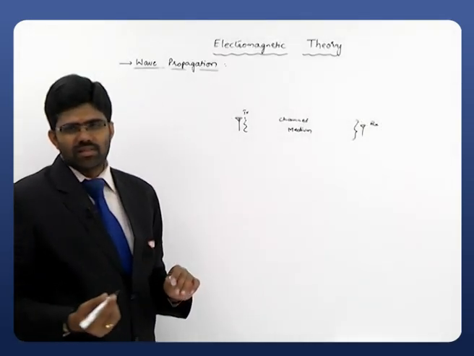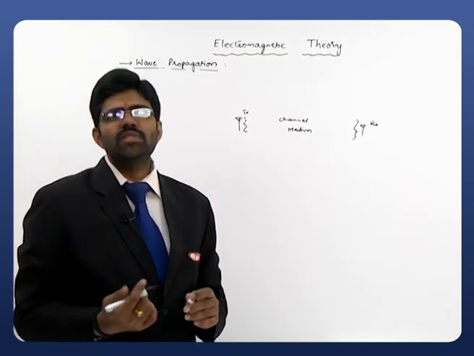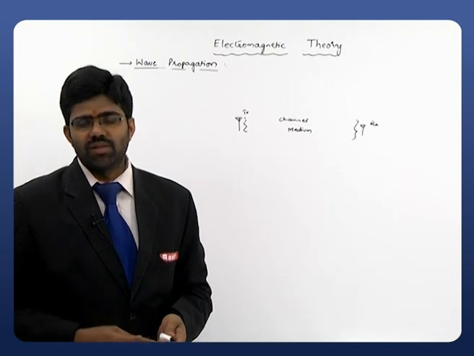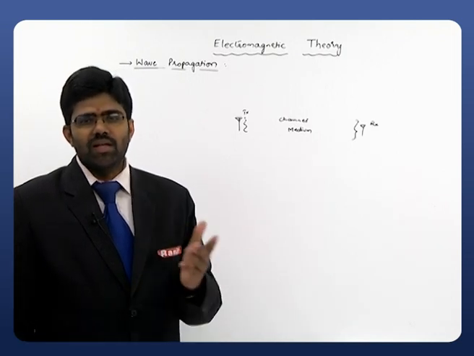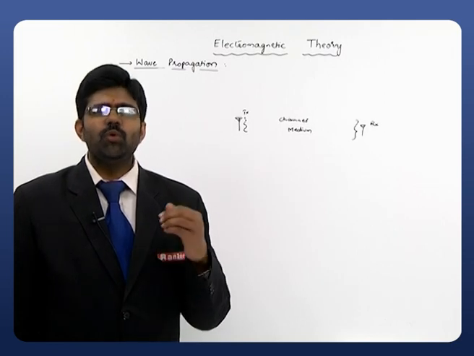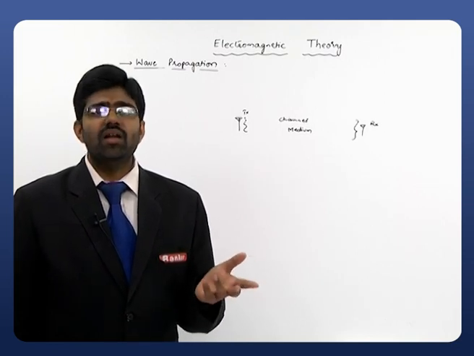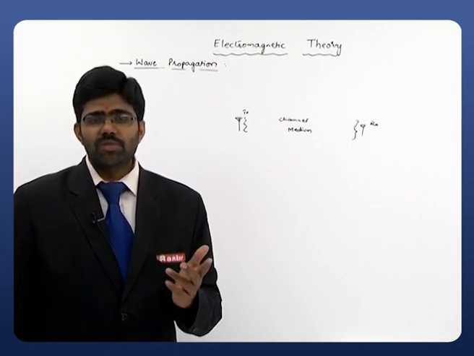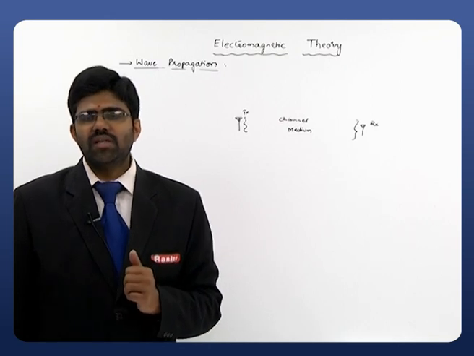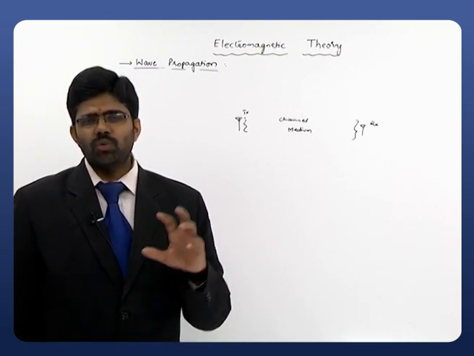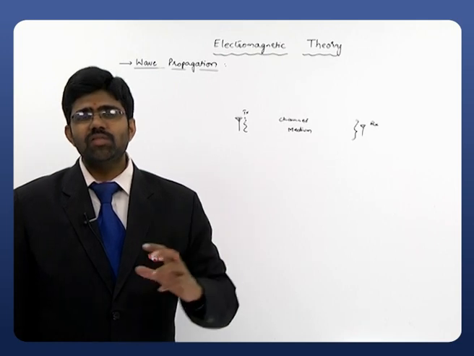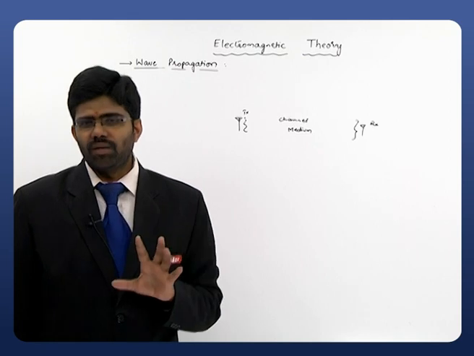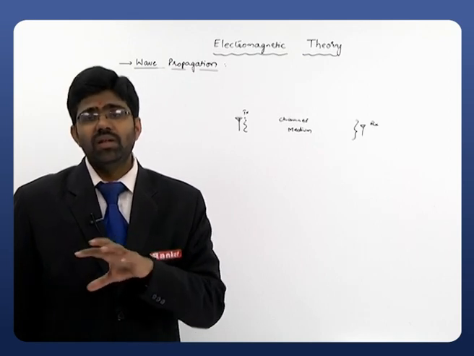In most cases, in present days, this medium is free space, but in many cases that may not always be the case, and sometimes we have to consider a dielectric medium. The dielectric may be a pure dielectric, that is a lossless dielectric, or a lossy dielectric, or sometimes we may consider a conducting medium. Sometimes we have to consider free space as the medium. So we have to observe how the wave will propagate in all these media and how the characteristics of the wave will vary according to the particular medium, and we have to interpret that phenomenon.